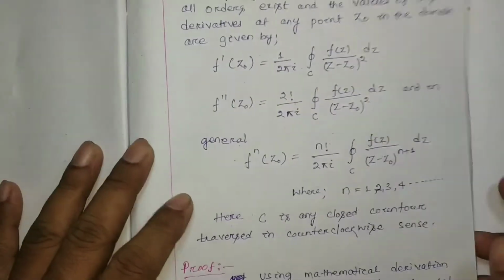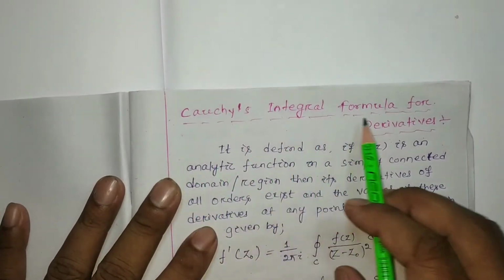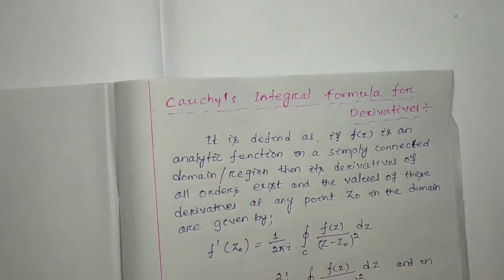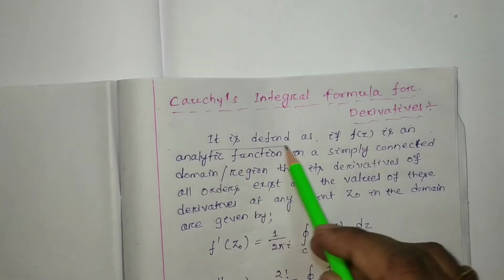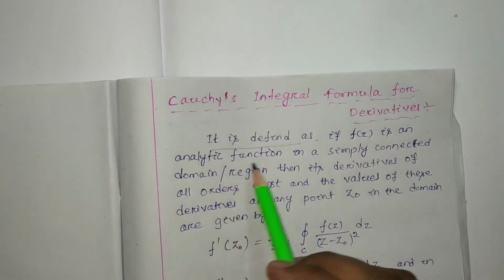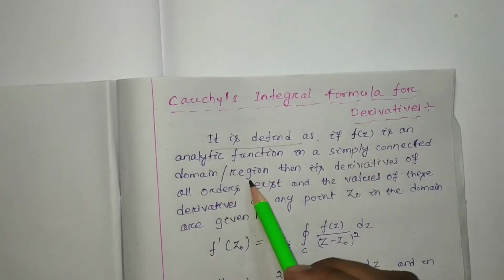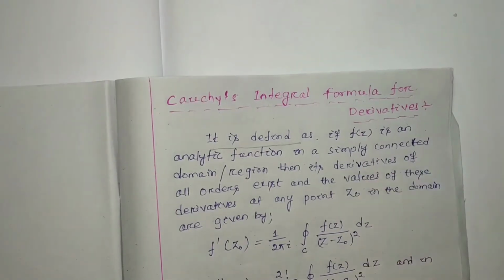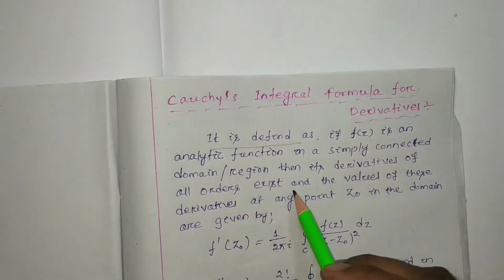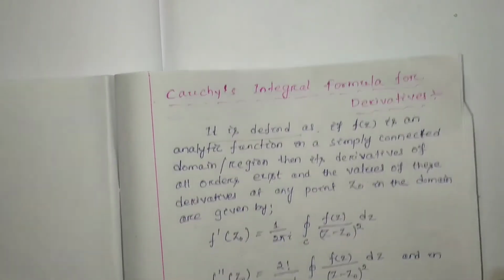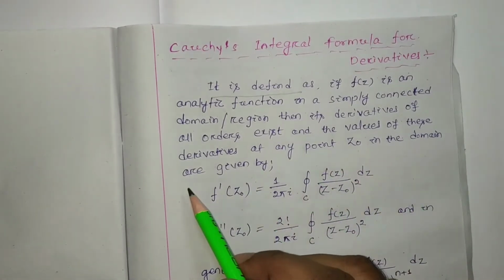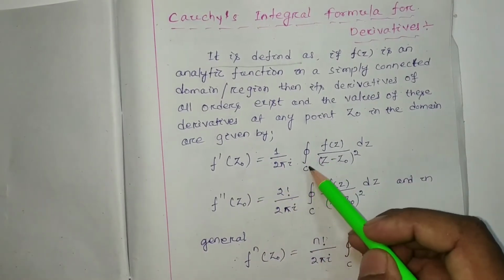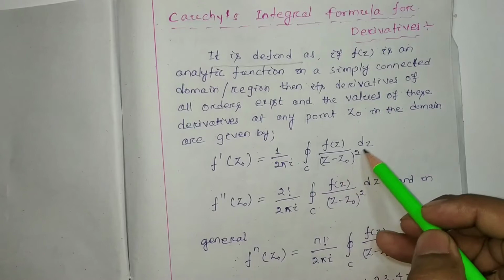According to Cauchy's integral formula for derivatives, the statement is defined as: if f(z) is an analytic function in a simply connected domain or region, then its derivatives of all orders exist, and the value of these derivatives at any point z0 in the domain are given by f dash z0 equal to 1 by 2 pi i closed integration C f(z) by (z minus z0) square dz.